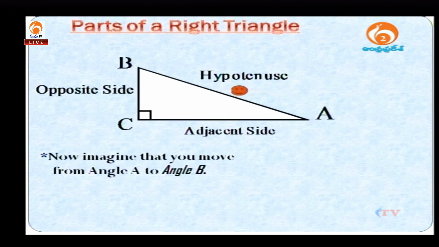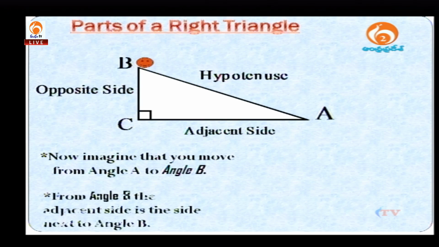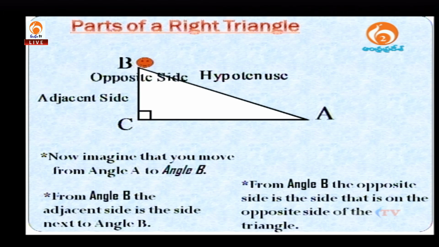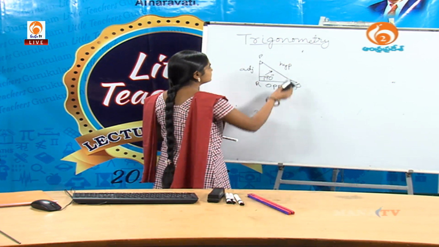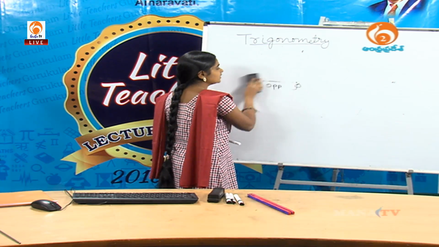See here, the person has moved from angle A to angle B, then from angle B, the adjacent side is the side next to angle B. From angle B, the opposite side is the side that is on the opposite side of the triangle. Okay, are you clear about the parts of a right triangle? Are you clear?